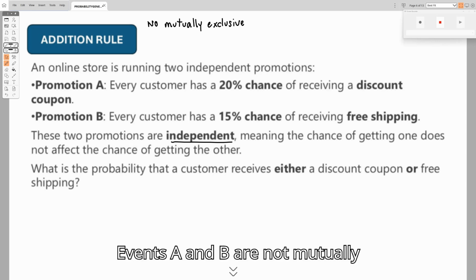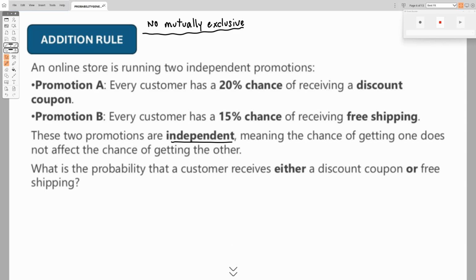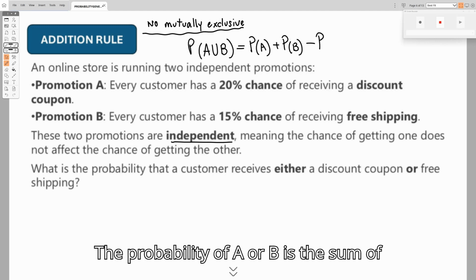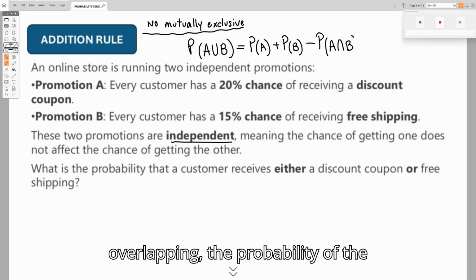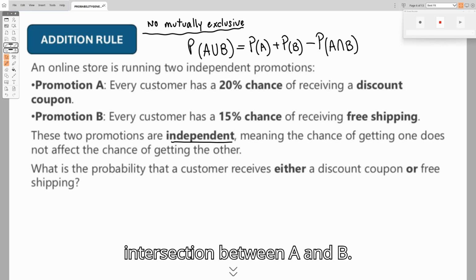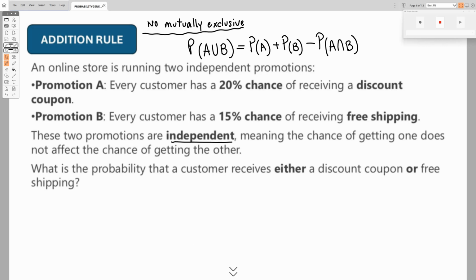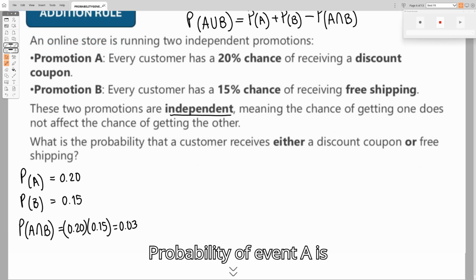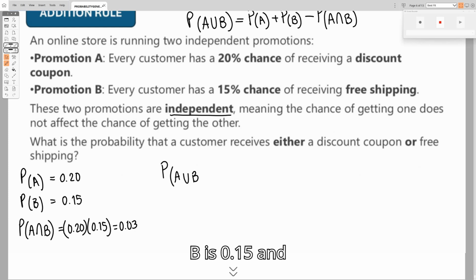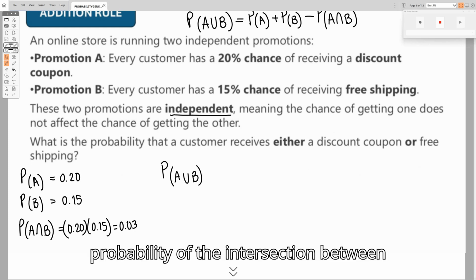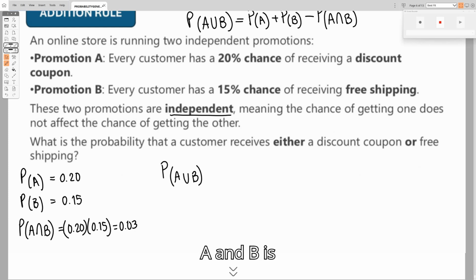Events A and B are not mutually exclusive. The probability of A or B is the sum of these two probabilities minus the overlapping, the probability of the intersection between A and B. Probability of event A is 0.20. The probability of event B is 0.15. And the probability of the intersection between A and B is 0.03.